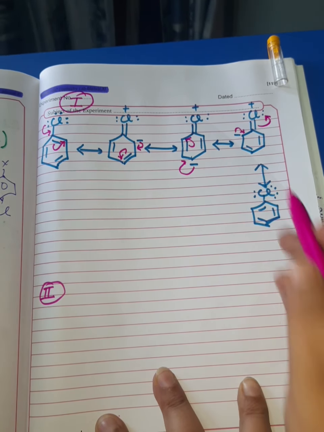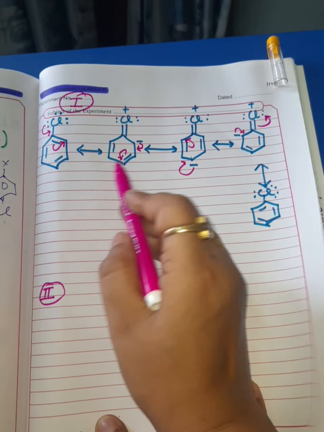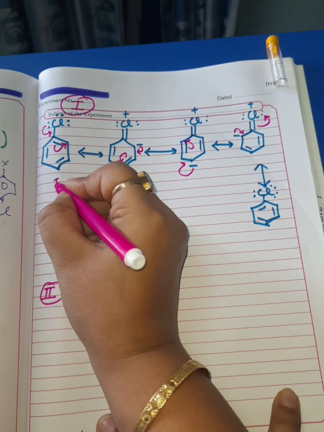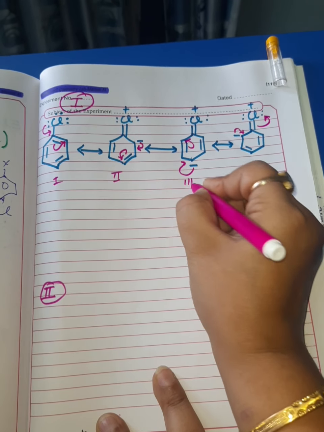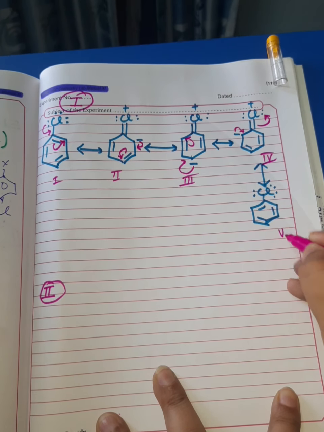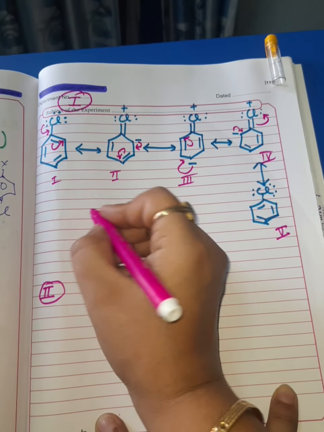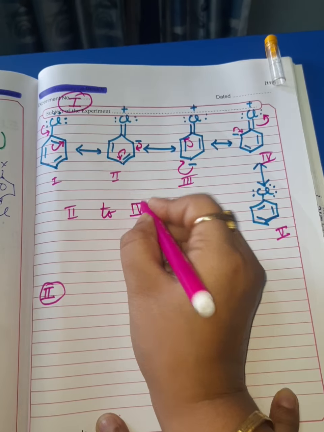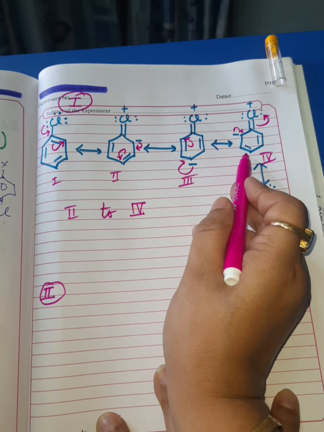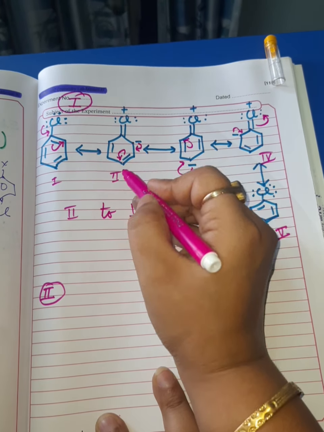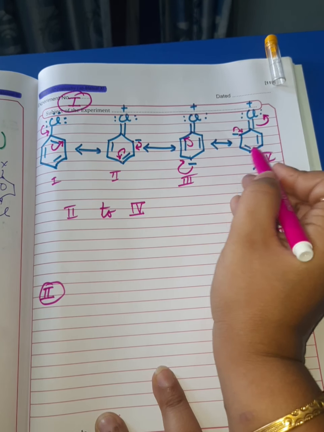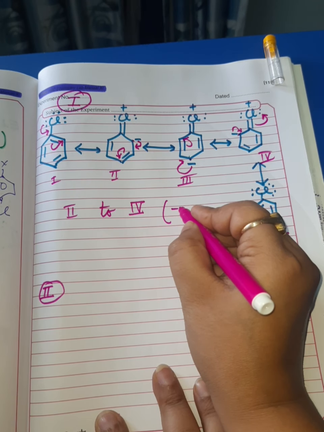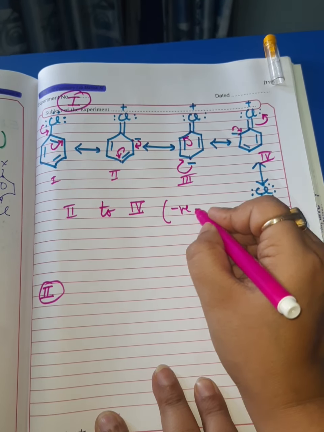Alright, so if you look at these resonating structures, structure number 1, 2, 3, 4 and 5, if you have a look at structures 2 to 4, in these resonating structures the ortho and para positions are becoming electron rich. Negative density is maximum.